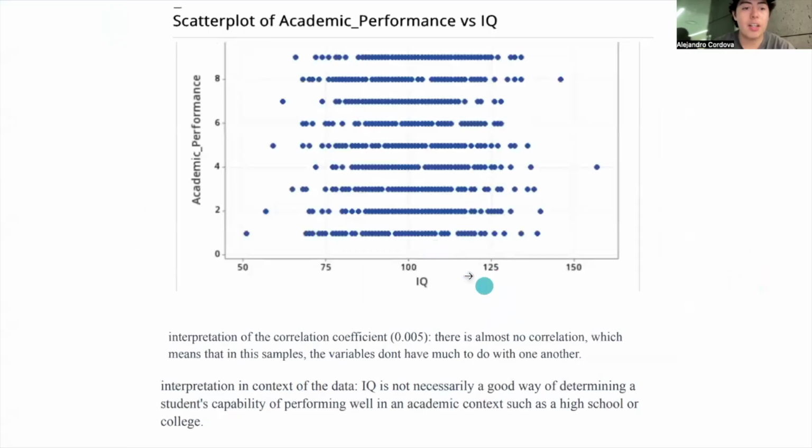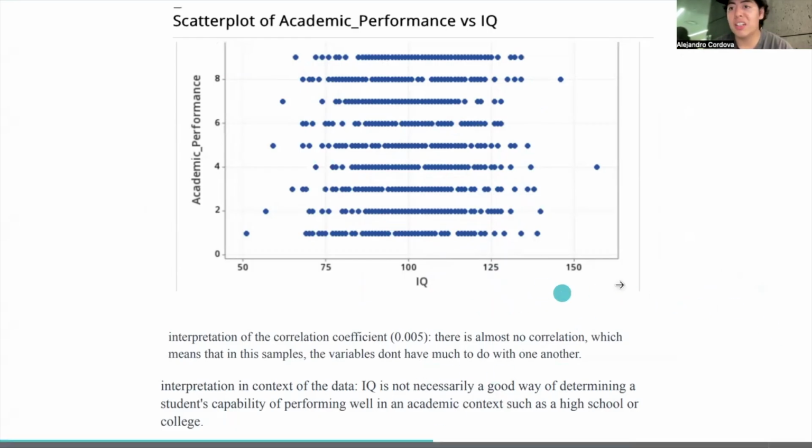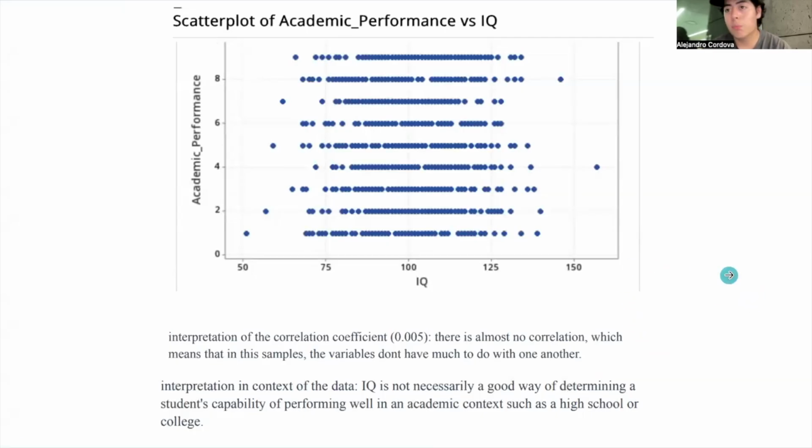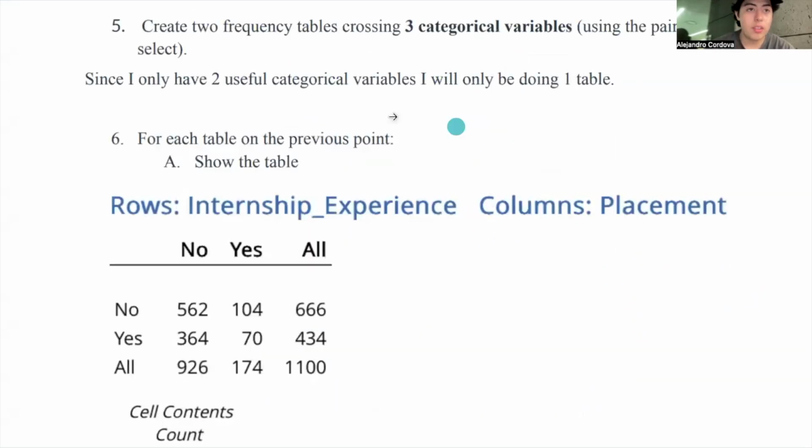And a very weak correlation, it's a scatter plot of academic performance versus IQ. As we can see, there's some kind of relationship with the data, but not a clear one that allows us to establish a pattern. This, in context of the data, basically means that IQ is not necessarily a good way of determining a student's capability of performing well academically.